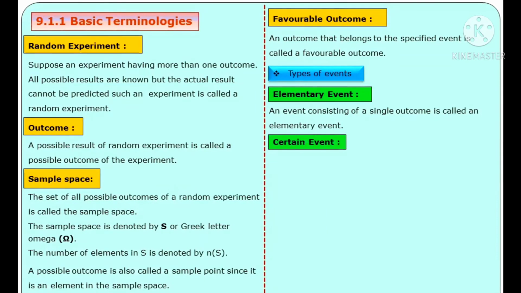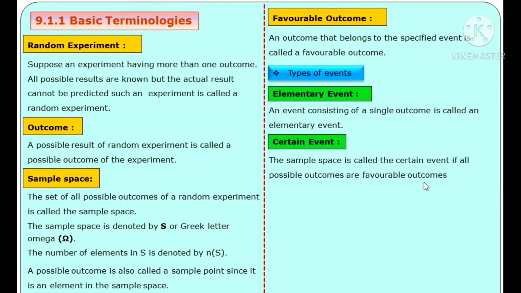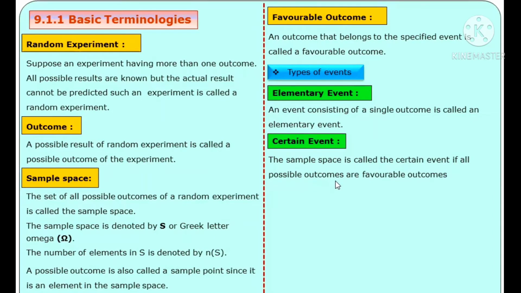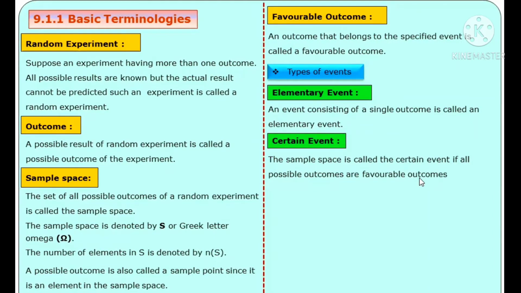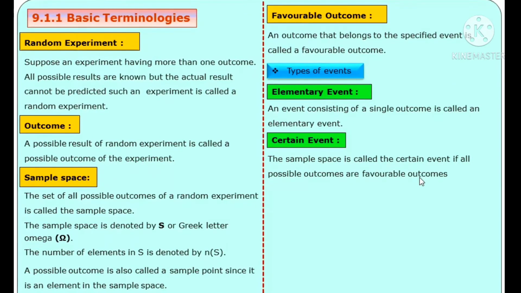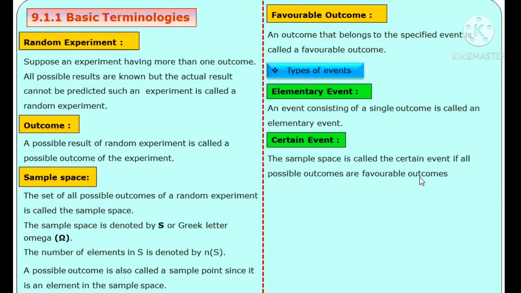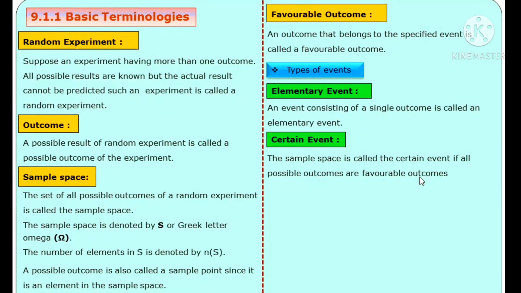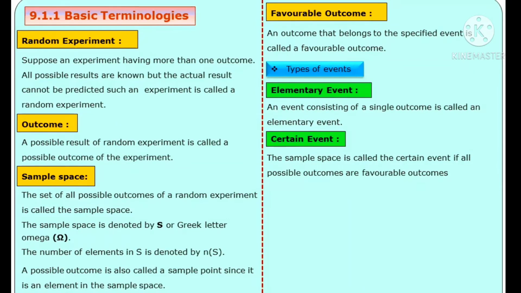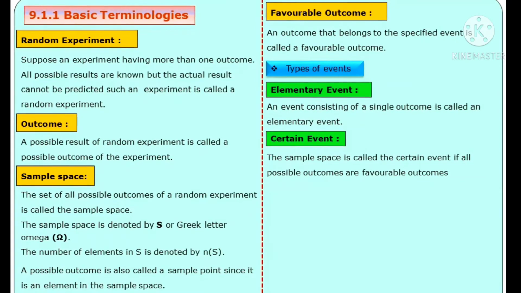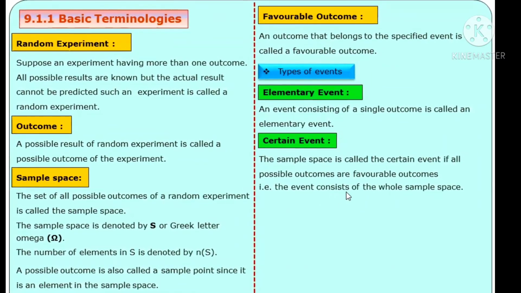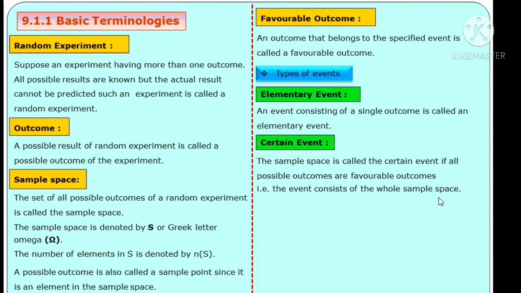Definition for certain event. The sample space is called the certain event if all possible outcomes are favorable outcomes. That means the event is selected such that we get all the elements of the sample space. It is said to be a certain event. The event consists of the whole sample space.